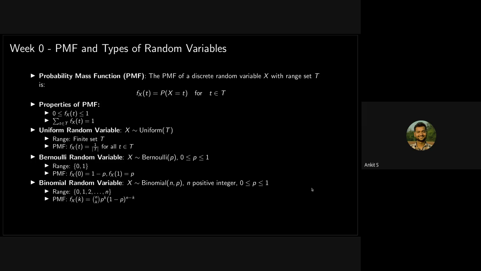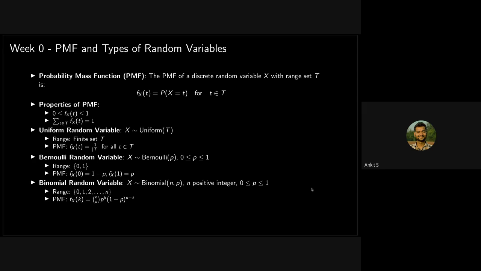As you know, whenever you have a sample space and you add the probabilities of all of the elements of a sample space, it will always be equal to 1. And because of this, the probability of the random variable taking some value has to be between 0 and 1.